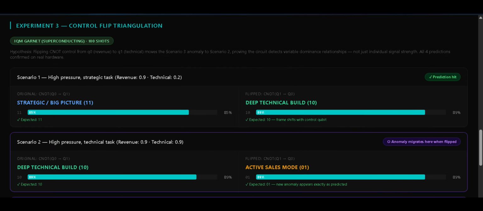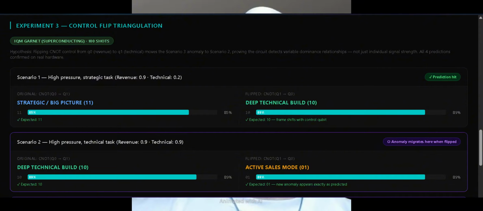Experiment 3 is where we stop observing the anomaly and start explaining it. The hypothesis is this: if the scenario 3 anomaly exists because revenue holds the C0 control position, then flipping the control qubit from revenue to technical should move the anomaly. It should disappear from scenario 3 and appear somewhere else. Scenario 1 confirms the baseline. Original circuit gives you strategic big picture at 85%. Flip the control qubit and it shifts to deep technical build at 89. The frame moved with the control qubit exactly as predicted.